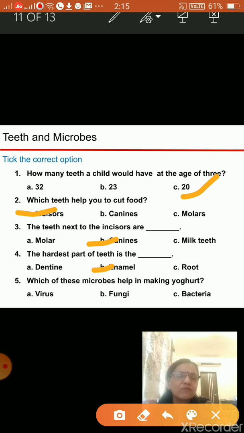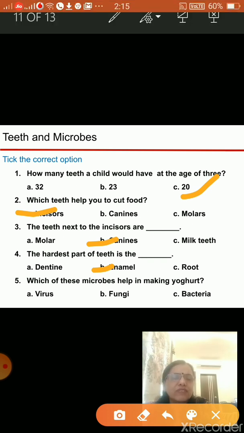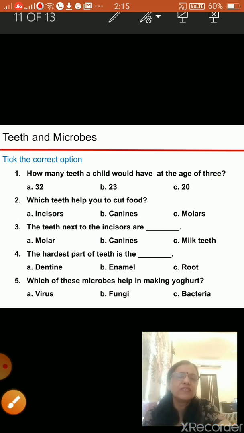Next, which of these microbes help in making yogurt? In making yogurt, we take help of bacteria. Bacteria are the microbes which help us to make yogurt. So these are the correct answers of this exercise. You will write it down and you will revise it.